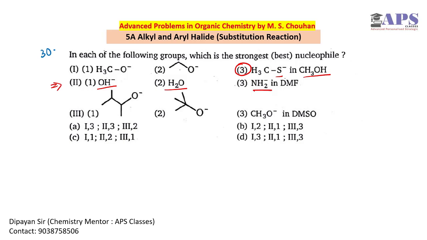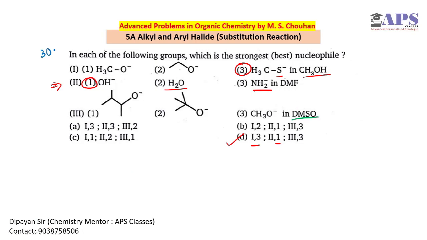Then O minus and N minus. Due to the higher electronegativity of oxygen, negative charge on oxygen is more stabilized, and then it is more nucleophilic. Okay, more stabilization, more nucleophilic. So O minus is more nucleophilic. So after 3 we have 1, 3, 1. So we have 3, 1 in this case. So it is going to be our answer. Let's check again whether this is correct or not.